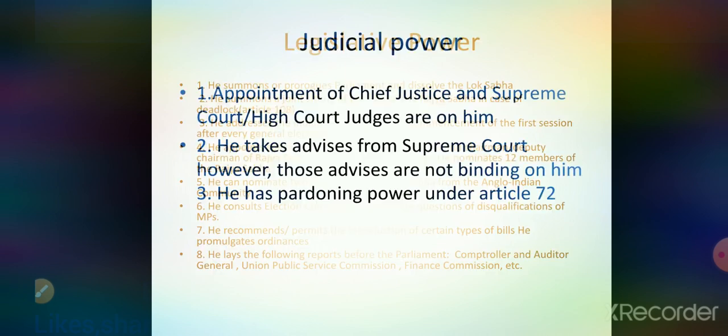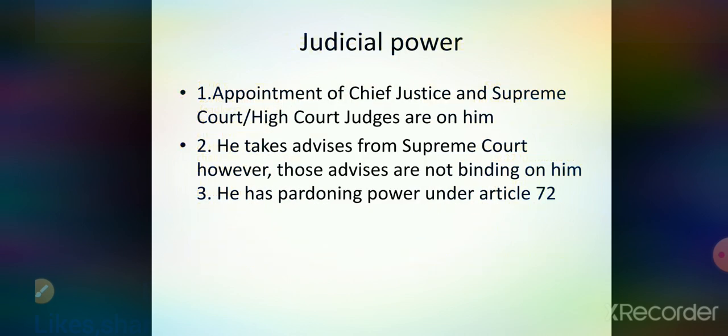Okay, now the next power he has is judicial power, which is very important. He is the one who appoints the Chief Justice. The Supreme Court judges are appointed by him. And one of the most important powers, which is also not binding on him, is under Article 143, that he can take advice from the judges of the Supreme Court in the context of any question of law or fact, and it would not be binding on him.